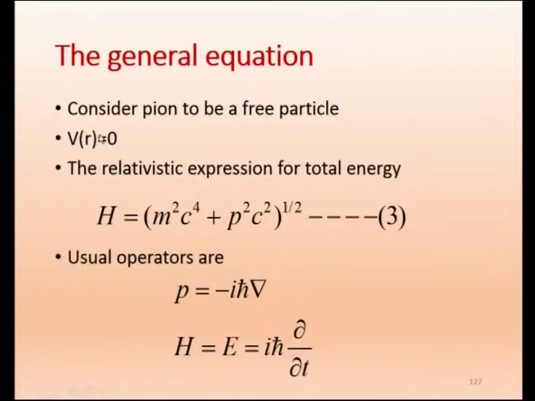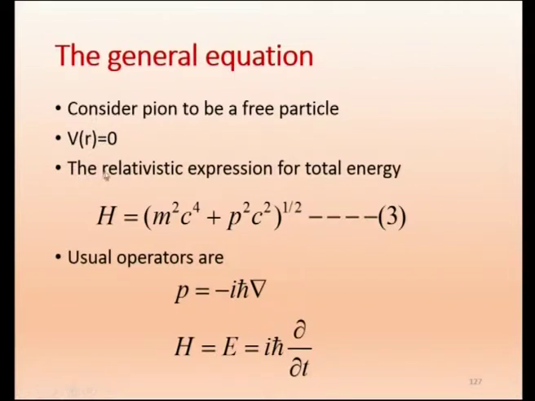Suppose I take one proton and another proton comes closer, then it is not a free particle, because there is some influence by the other. Now, here we assume that the pion is a free particle, so that V of r equals 0. It does not have any other force.